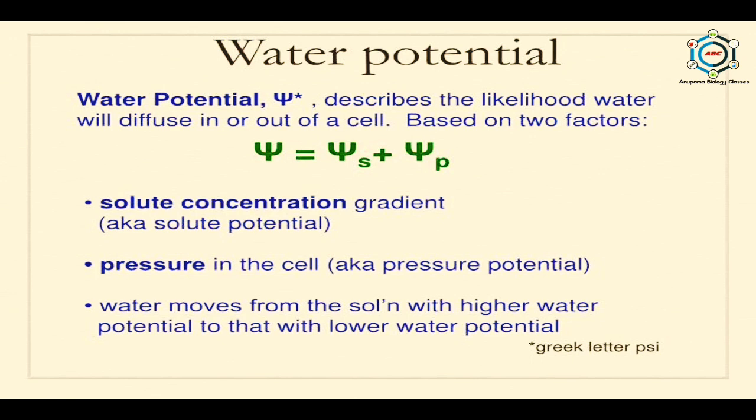Here you can see the water potential, which describes the likelihood that water will diffuse in or out of a cell, based on two factors. The first one is the solute concentration gradient and the second is the pressure in the cell. Water moves from the solution with higher water potential to that with lower water potential.